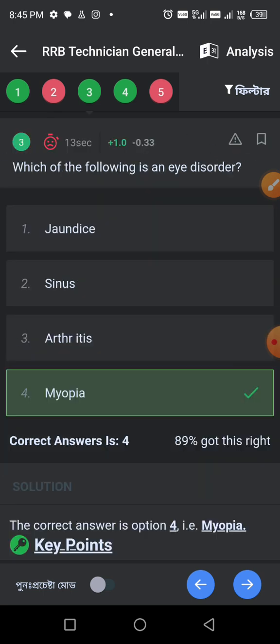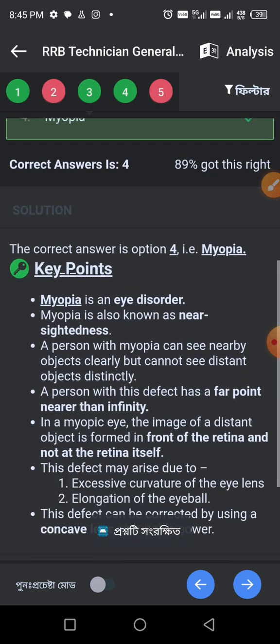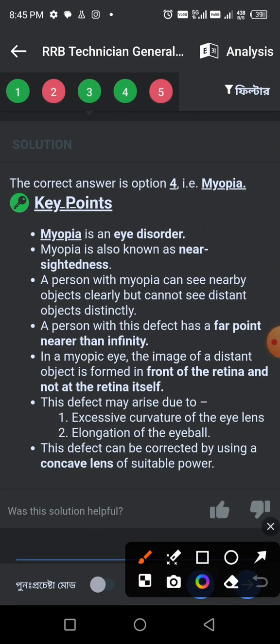Next question: which of the following is the eye disorder of myopia? Key points: myopia is an eye disorder, also known as nearsightedness. A person with myopia can see nearby objects clearly but cannot discern distant objects distinctly. A person with this defect has a far point nearer than infinity.